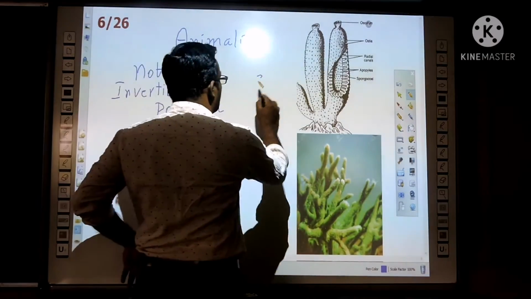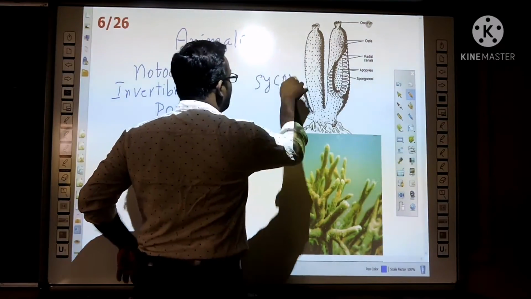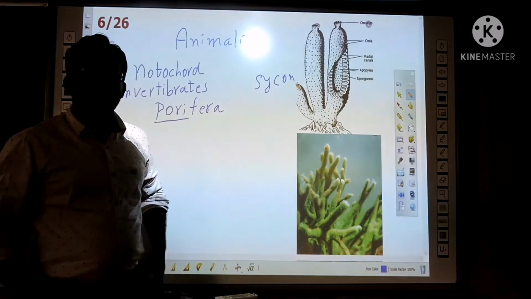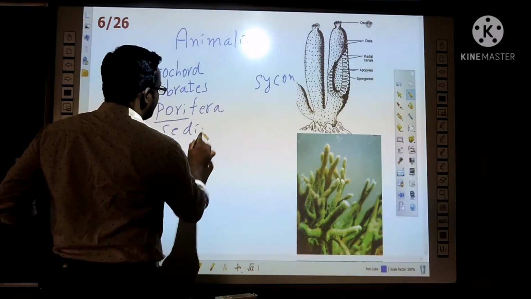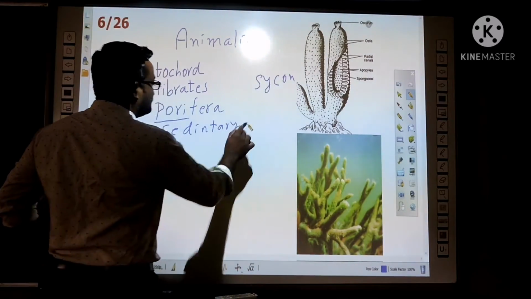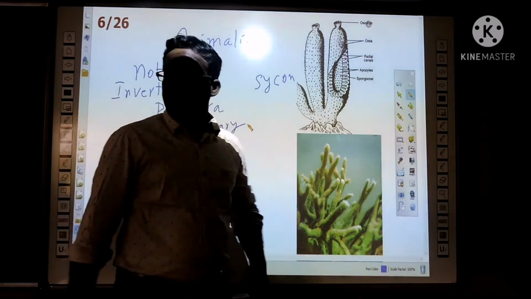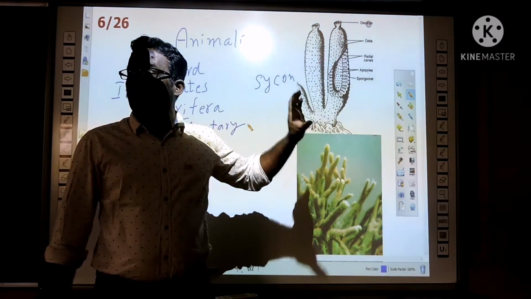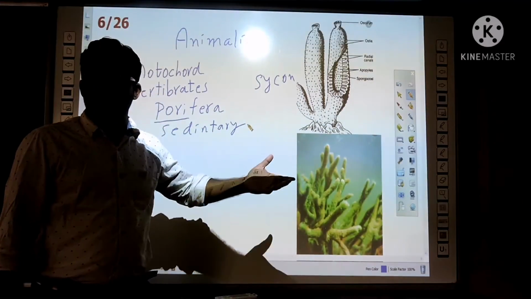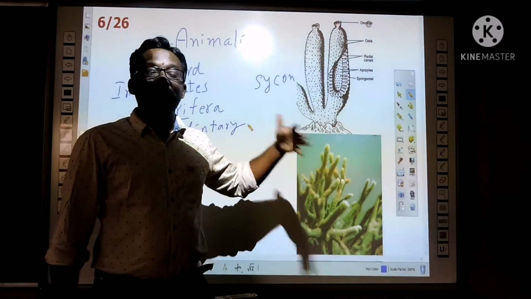This is called Sycon. These animals are sedentary animals. Sedentary means there is no locomotion. They attach to one place, or attach to a base like a rock or a tree, and live there throughout life.